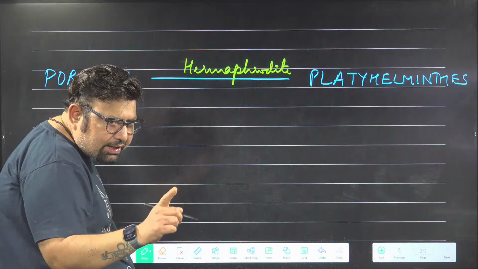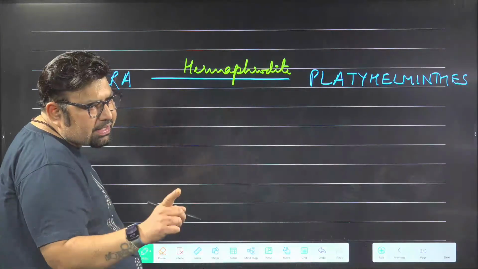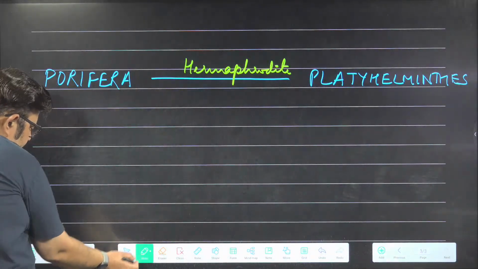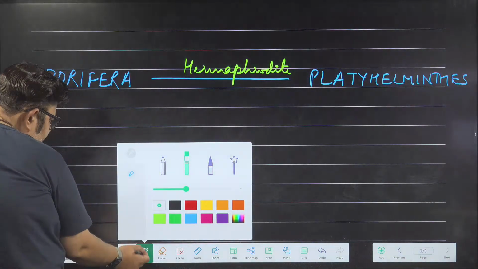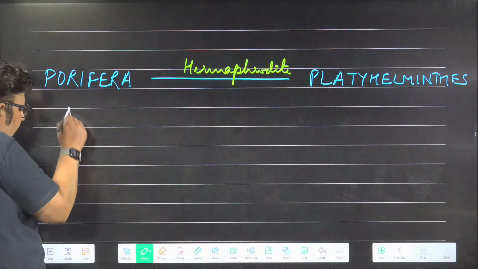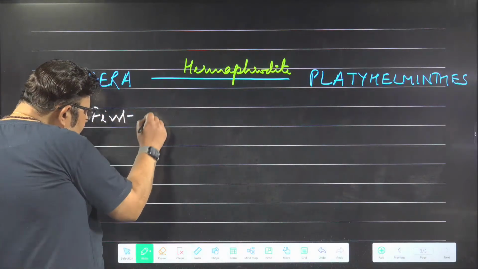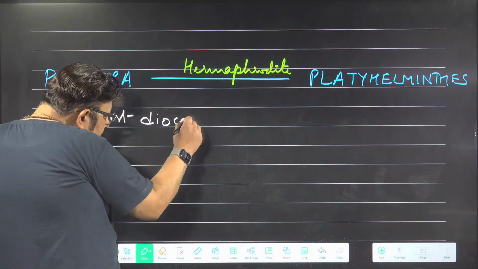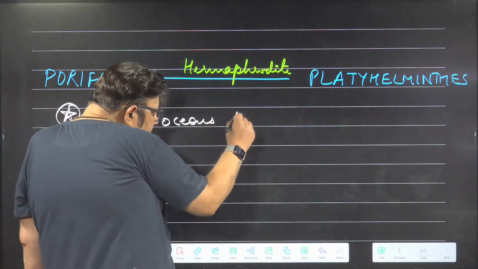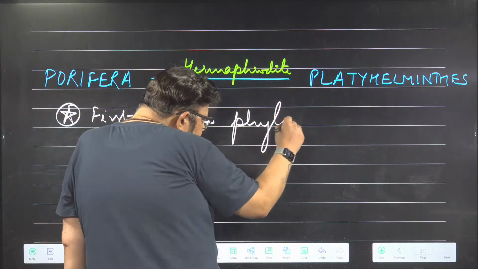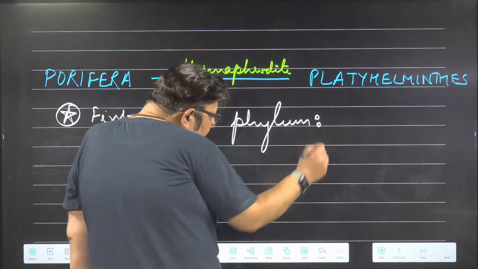The first phylum where sexes are separate, anyone who can tell me? Okay, I'll write here like a special point. The first dioecious phylum. Yes, who will tell me? I will shout out the name.